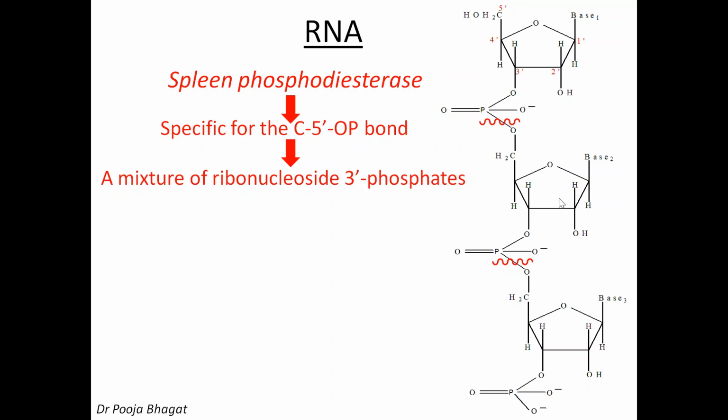Similarly, the cleavage is here, so the phosphate group is attached to the 3' position, and therefore you will end up with a mixture of ribonucleoside 3'-phosphates.